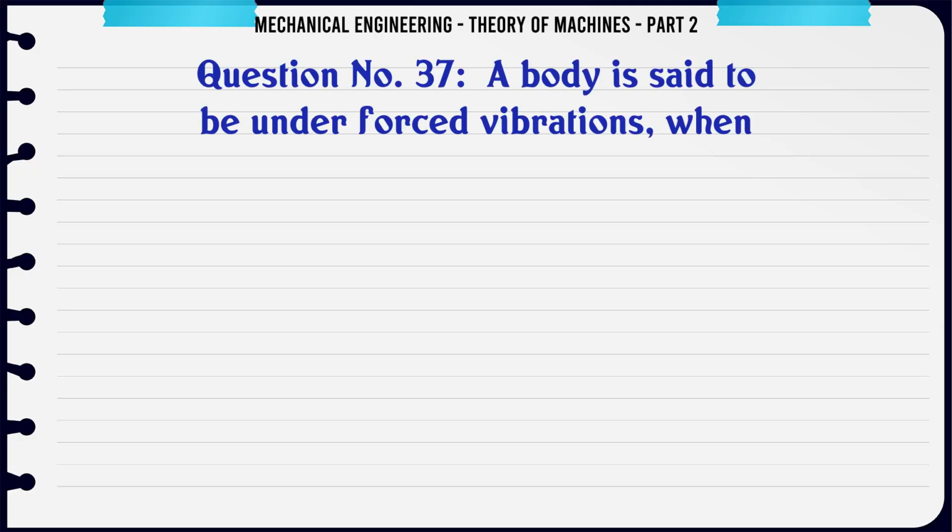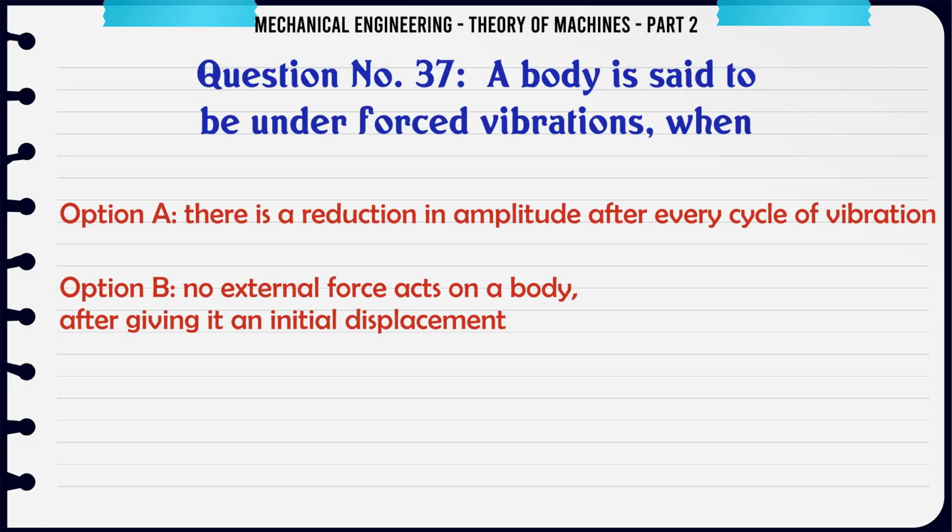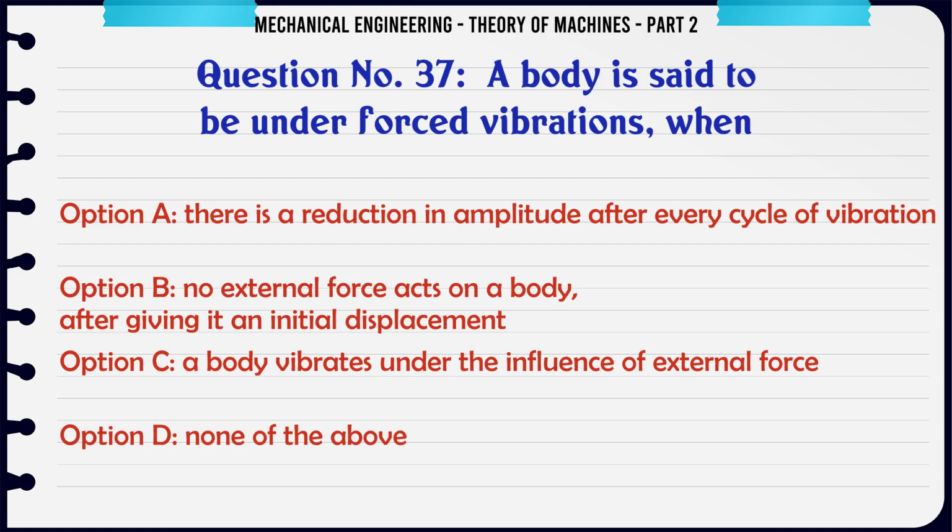A body is said to be under forced vibrations when A. There is a reduction in amplitude after every cycle of vibration. B. No external force acts on a body after giving it an initial displacement. C. A body vibrates under the influence of external force. D. None of the above.